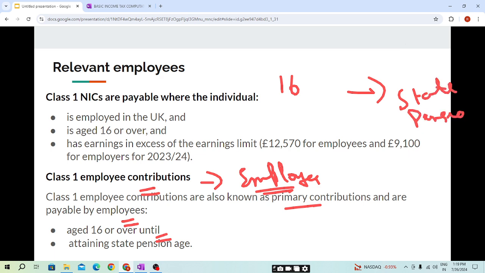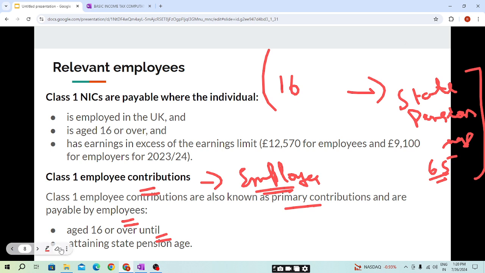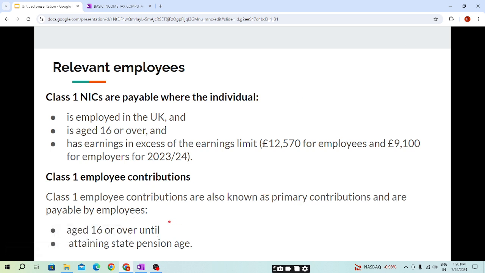The state pension age is, students, 65. This will not be tested. You need to have a general understanding. The class 1 NIC will be payable by the employee and employer based on the employee's earnings. It will be paid if an individual is age 16 or above, and it will be paid until the state pension age, that is 65.